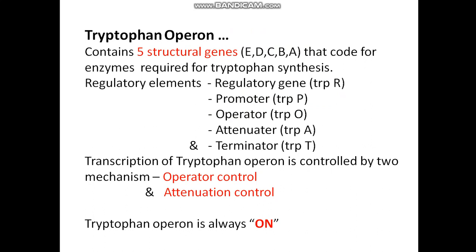The tryptophan operon contains 5 structural genes, that is E, D, C, B, A, that code for enzymes required for tryptophan synthesis.